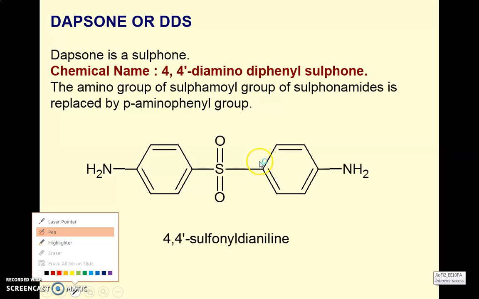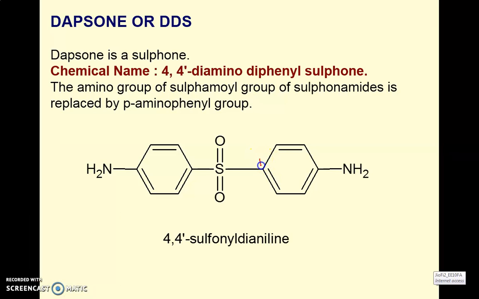As far as the numbering is concerned, we start numbering with 1, this will be 2, this will be 3, this will be 4, next 5, and next one will be 6. This will be the way of numbering this phenyl ring. Next, another phenyl ring is there, in which again we have to give separate numbering. So we will use 1 dash, 2 dash, then 3 dash, 4 dash, 5 dash, 6 dash.